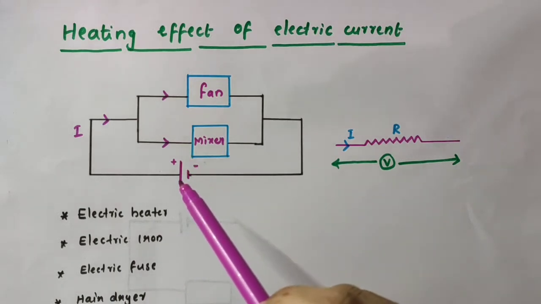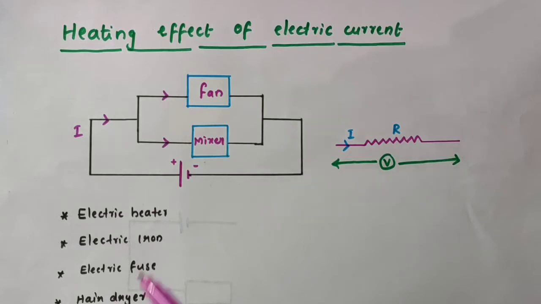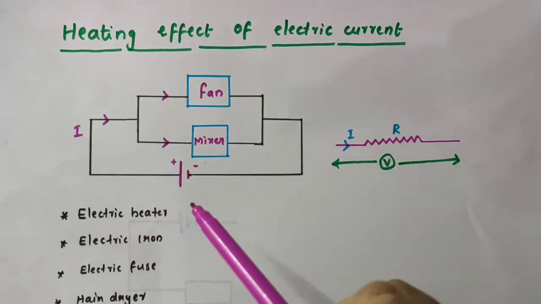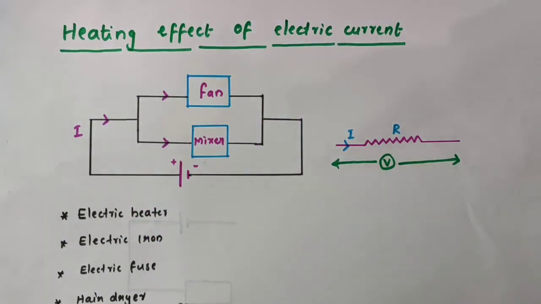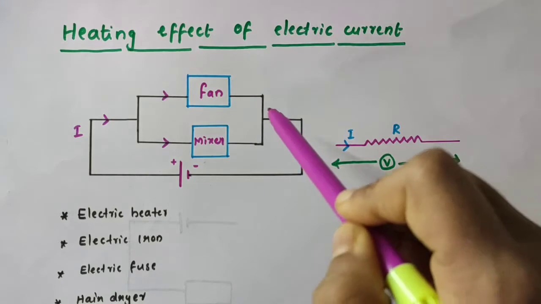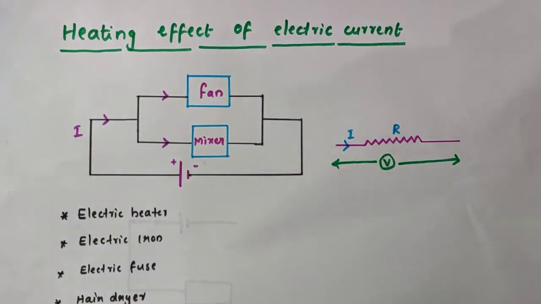The chemical reaction taking place in a cell generates a potential difference across the two terminals of the cell, which sets the electrons in motion through the circuit and produces an electric current in that circuit.